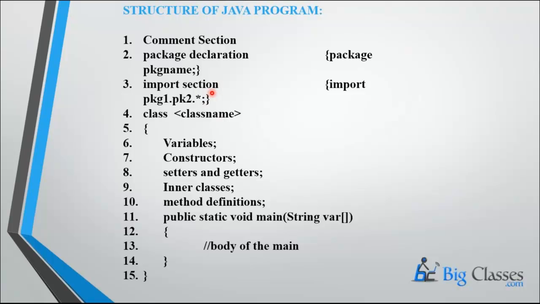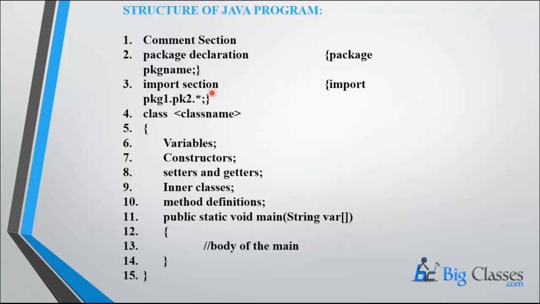And the third statement, see, the import statement. In C and C++, we write #include stdio.h, #include iostream.h. But in Java we use import statements. That is the difference. In C and C++ we use include, in Java we use the import statement.